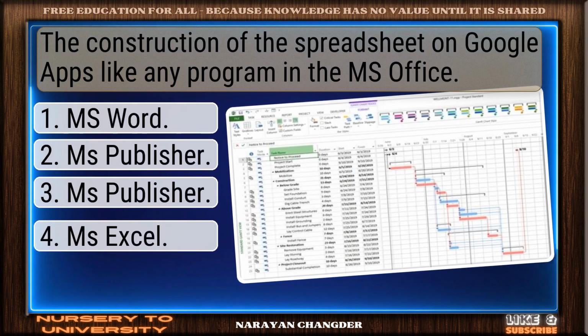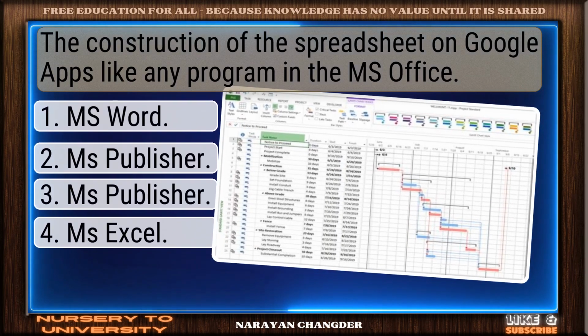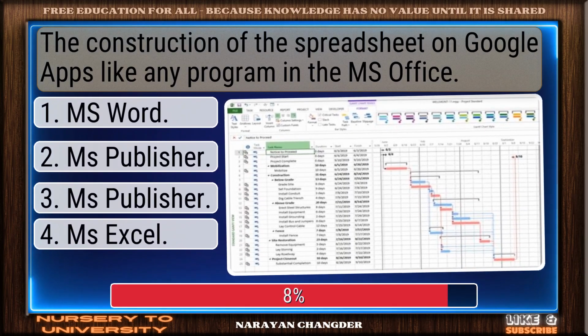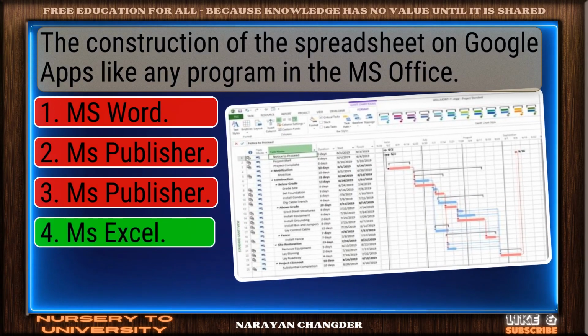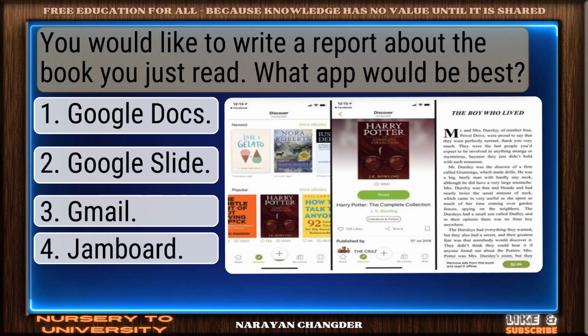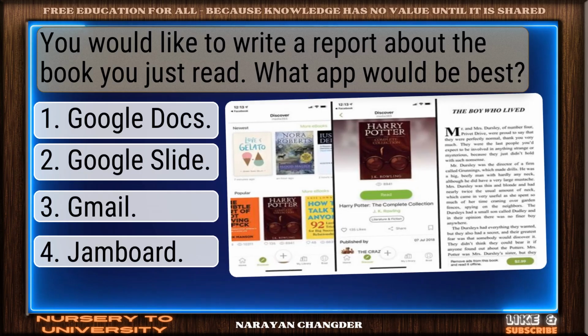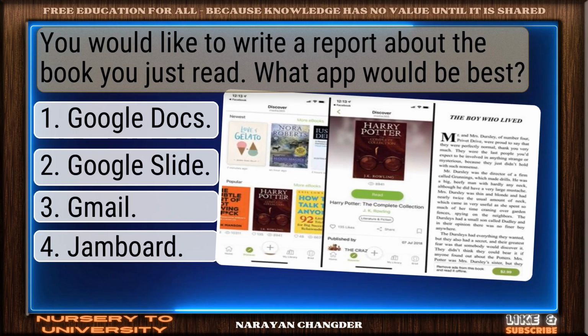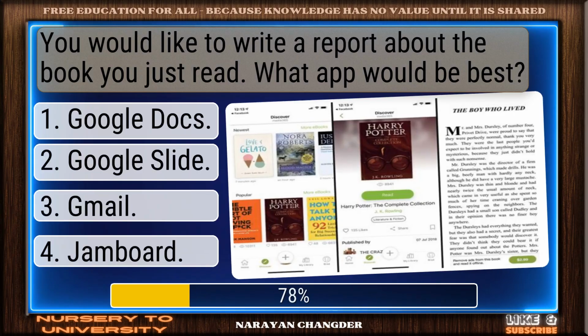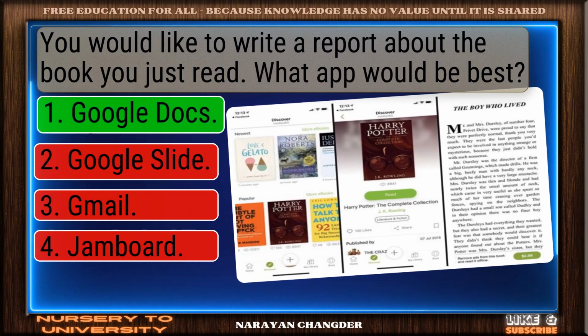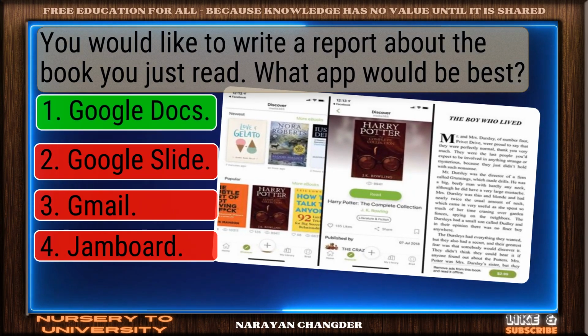The construction of the spreadsheet on Google Apps is like any program in the MS Office. Perfect. MS Excel is the correct choice. You would like to write a report about the book you just read. What app would be best? Smart pick. Google Docs is the correct choice.